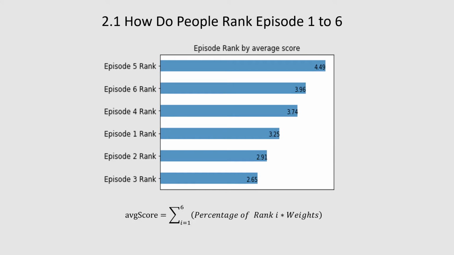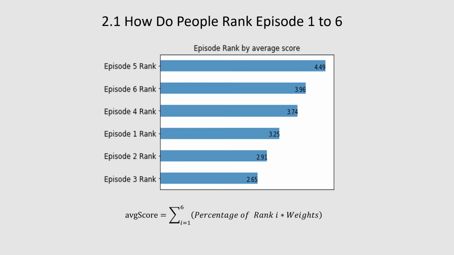To have an overall ranking score of each episode, I calculated the average ranking score for each episode with the equation below. I assigned different weights to each rank. Rank 1 has the highest weight 6, by contrast rank 6 has 1 and rank 0 has 0.